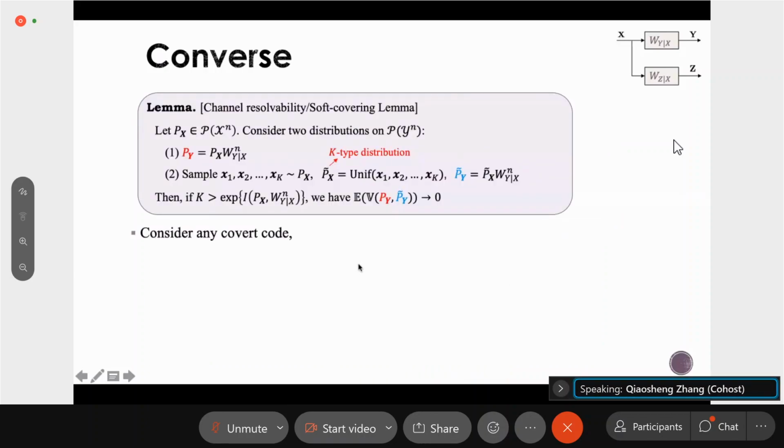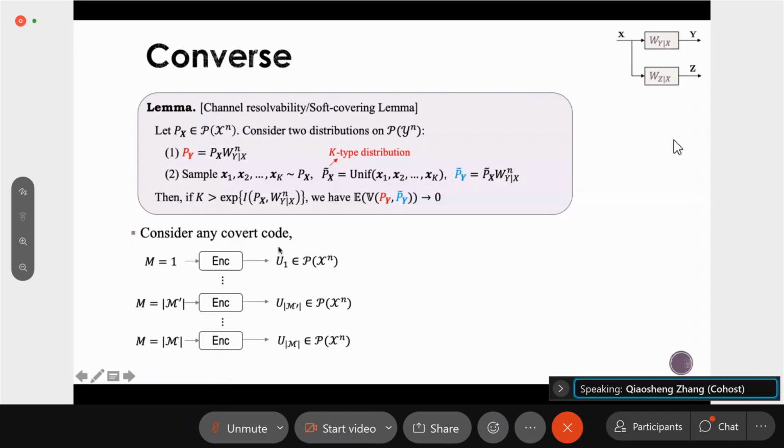So now let's consider any covert code, which contains M messages, and recall that for each message, the codeword is just a distribution over X^n. So we can show that for any covert code, there must exist M prime such that at least M prime messages satisfy this property.